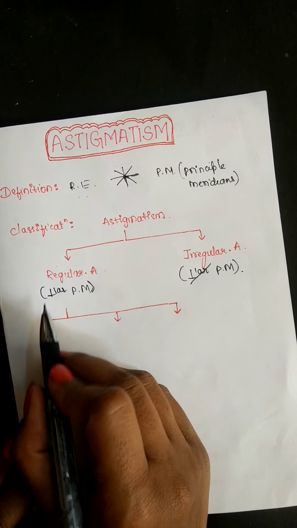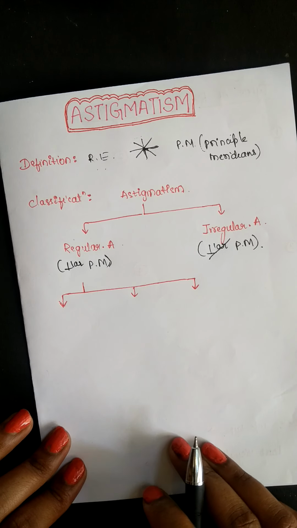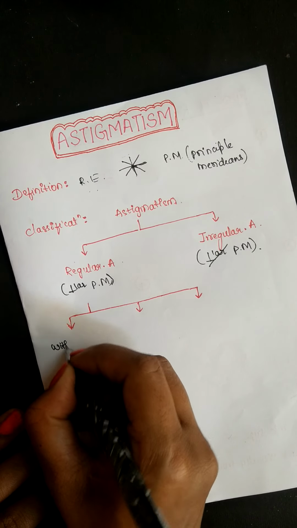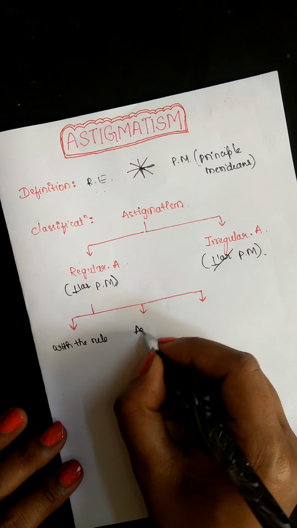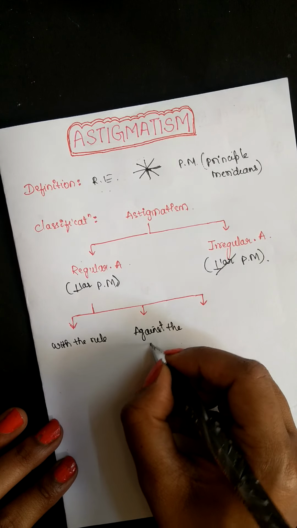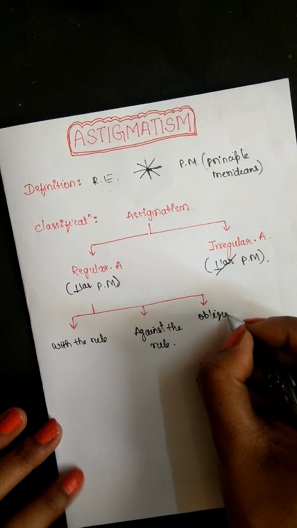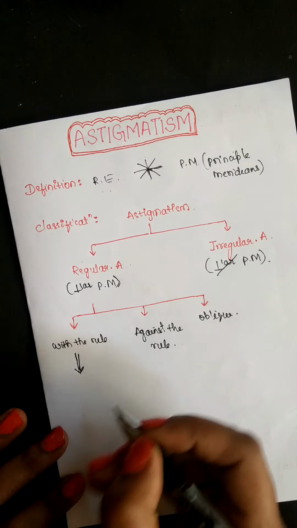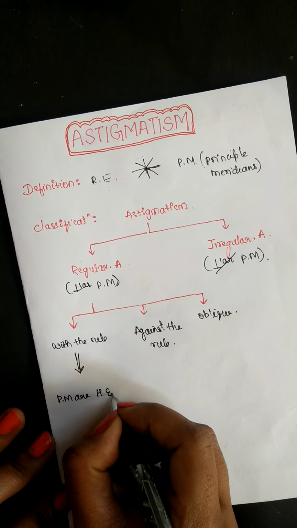Regular astigmatism is again divided into three types: with the rule, against the rule, and oblique. Here the principal meridians are horizontal and vertical.